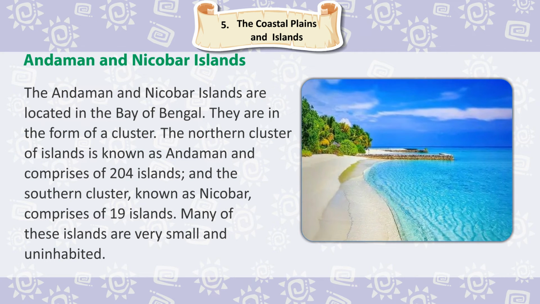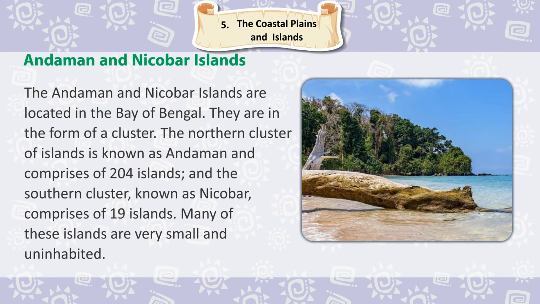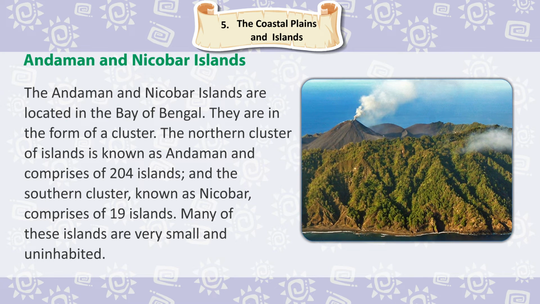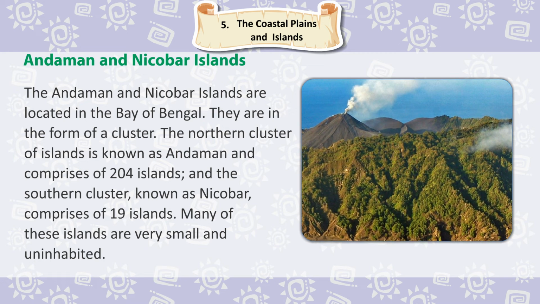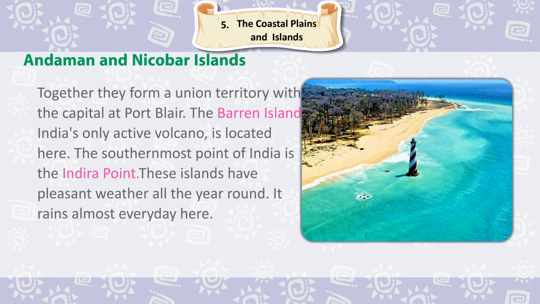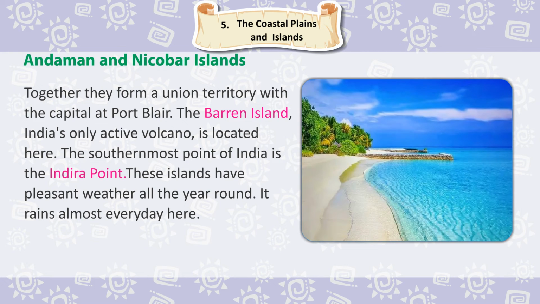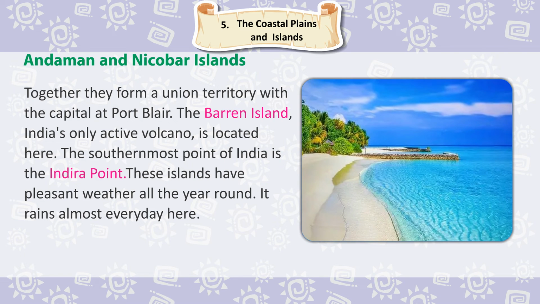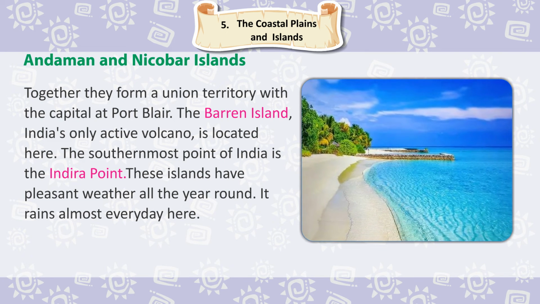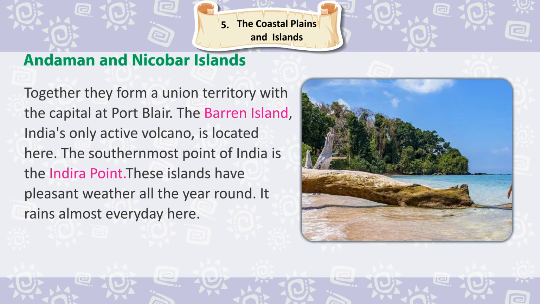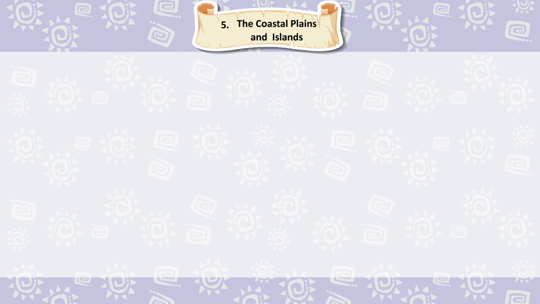The northern cluster of islands is known as Andaman and comprises 204 islands, and the southern cluster, known as Nicobar, comprises 19 islands. Many of these islands are very small and uninhabited. Together they form a union territory with the capital at Port Blair. The Barren Island, India's only active volcano, is located here. The southernmost point of India is the Indira Point. These islands have pleasant weather all the year round. It rains almost every day here.